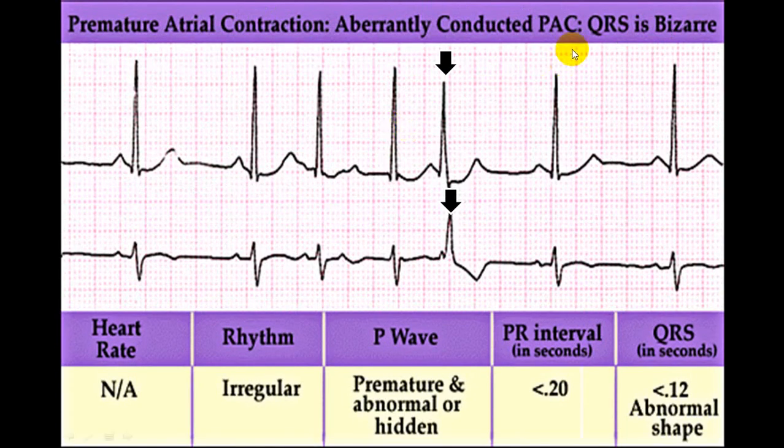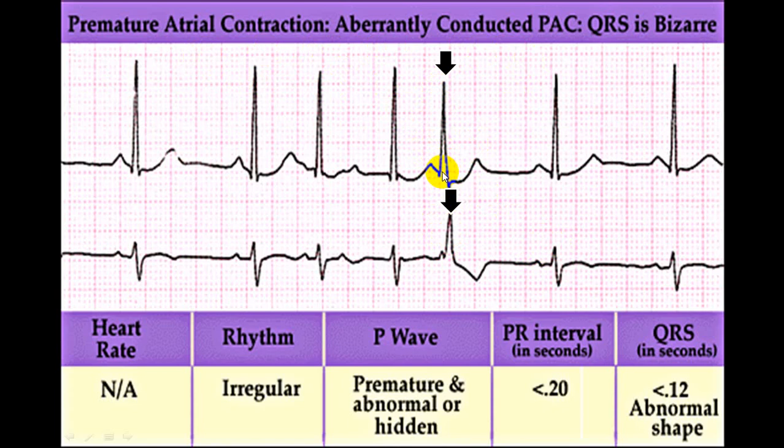Now you can see here the only difference is there is a P wave followed by a broad QRS complex. It means that while traveling from the AV node and then the bundle of His, there is an aberrant conduction which gives rise to a broad QRS complex. This is not a ventricular premature beat because there is a P wave preceding the QRS complex, and during this time you will have a pulse and there is a compensatory pause, and this is premature atrial contraction with aberrant conduction. Sometimes this is mistaken for a premature beat from the ventricle, but during this time if you get a pulse it is because of the atrium. So this is an atrial premature beat with aberrant conduction.